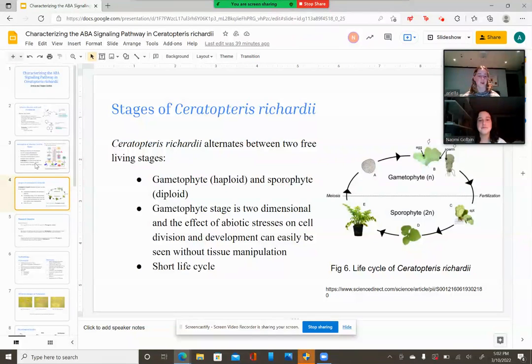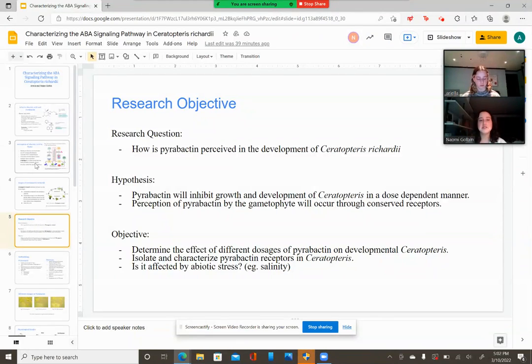We focus on the gametophytes of Ceratopteris richardii because the pollen and ovule germination was severely reduced under high salinity and drought conditions. Our research question is how pyrobactin is perceived in the development of Ceratopteris richardii. Our hypothesis was that pyrobactin will inhibit growth and development of Ceratopteris in a dose-dependent manner, and perception of pyrobactin will be mediated through conserved receptors such as PYL or RCAR.